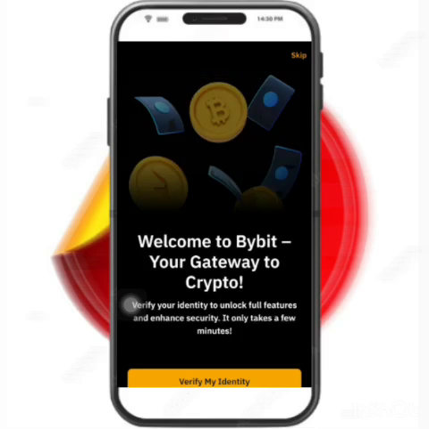So from here, this is what you need to do. Before you can fund your account and make any transactions after signing up, you need to verify your identity. So from any country you are in, if you are in Nigeria, Ghana, Togo, the Philippines, anywhere you are watching me from, just press on verify my identity.